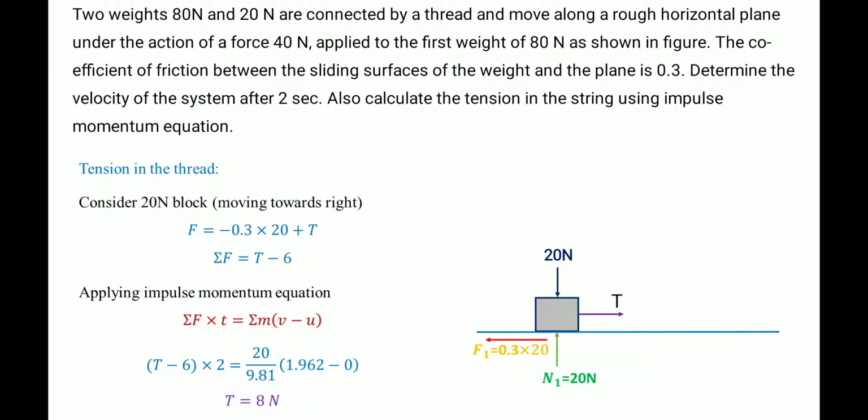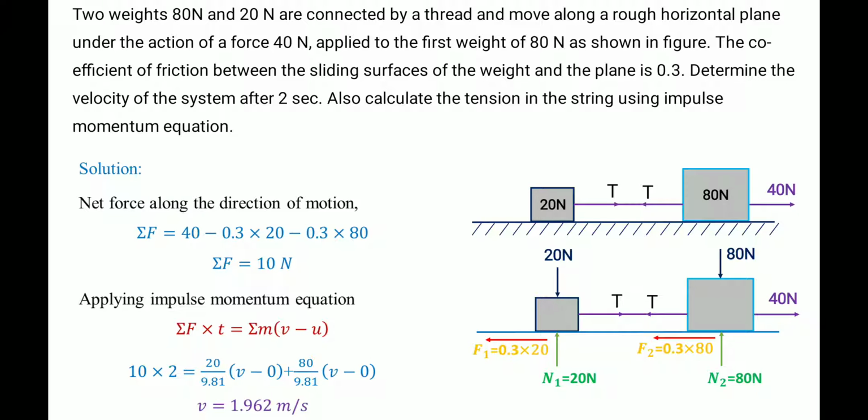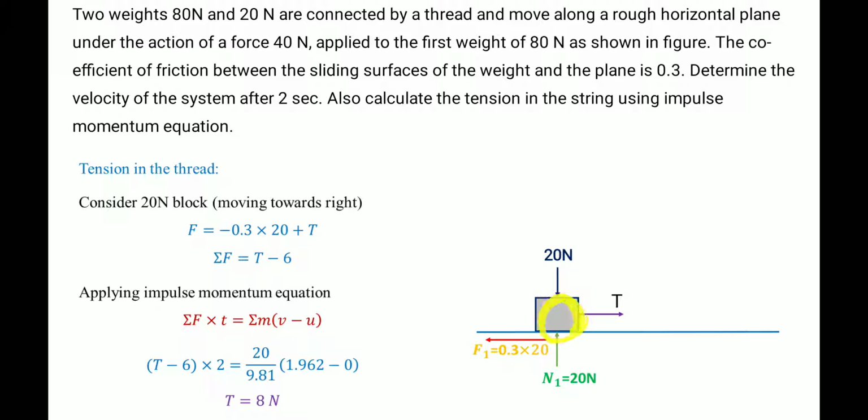Then they are also asking us to find the tension in the string. So for calculating the tension in the string, just consider only one block. Here both the blocks are there. To calculate, just consider the free body diagram of one block. Here we find sigma F, which is this friction and tension force also acting. Towards right tension, towards left friction.